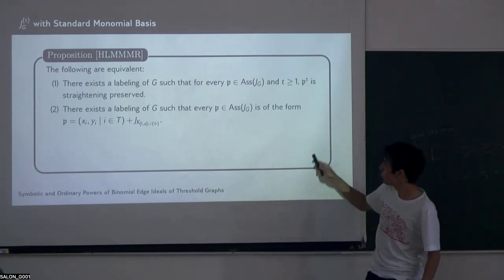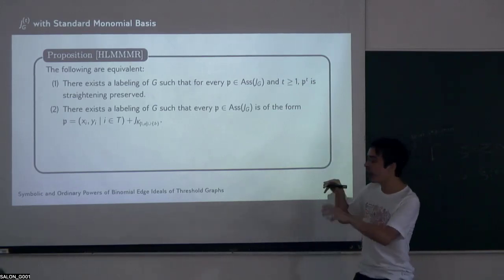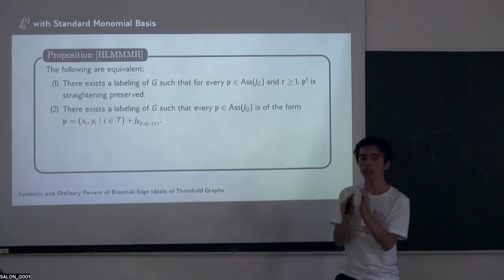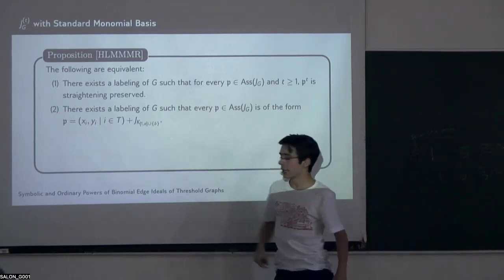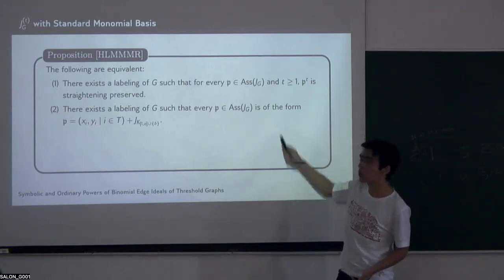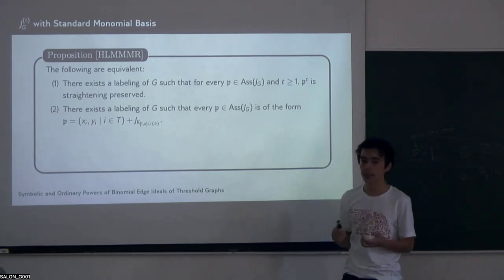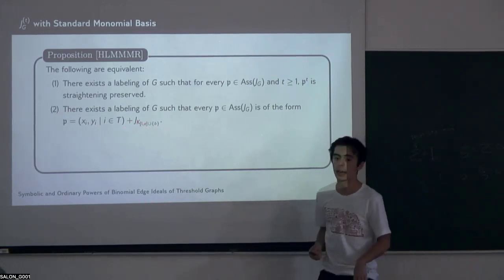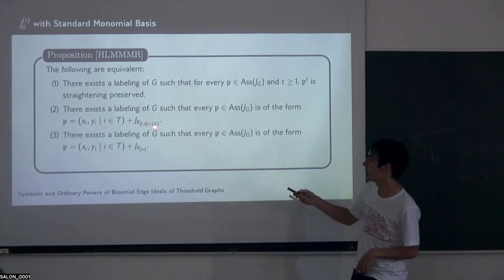So let's understand this. If you remember from what Megan was talking about, each of these prime ideals, via the cut sets, you get some monomial part, which would be this, and you get a bunch of different complete binomial ideals. And we're saying we have the straightening preserved property if and only if you only get one complete part with greater than one vertex, and it's of this form. It's on the integers from 1 to a plus some other integer you tack on there, b. In fact, we can show this is actually equivalent. We don't actually need to tack on this extra thing, b.